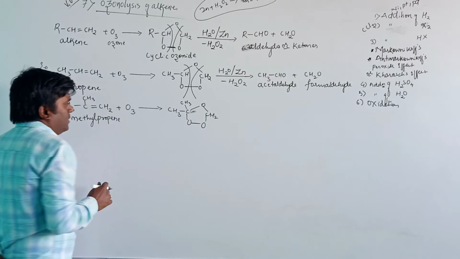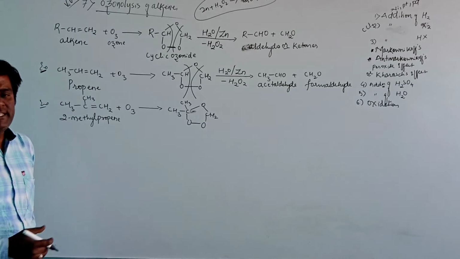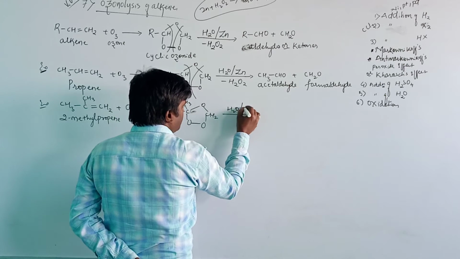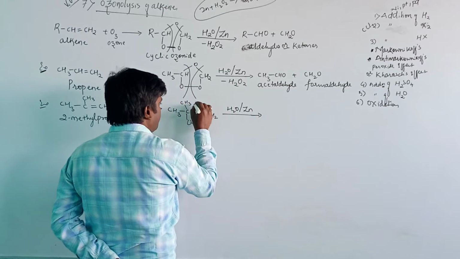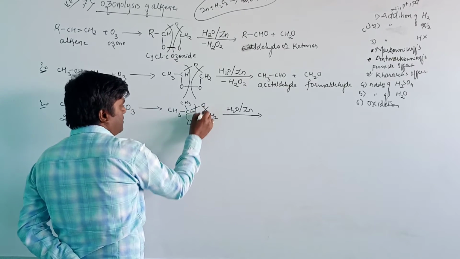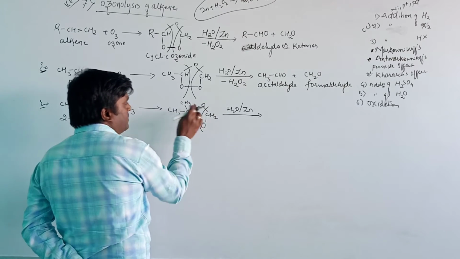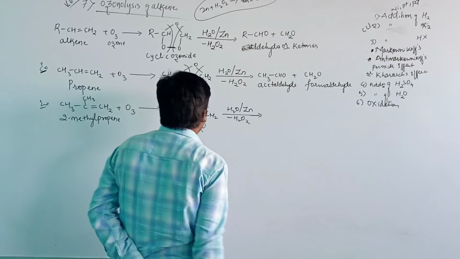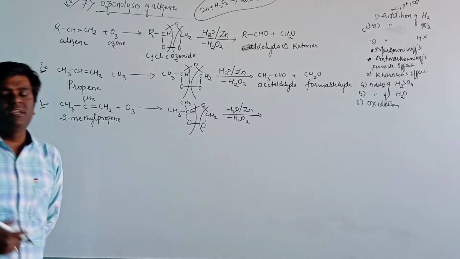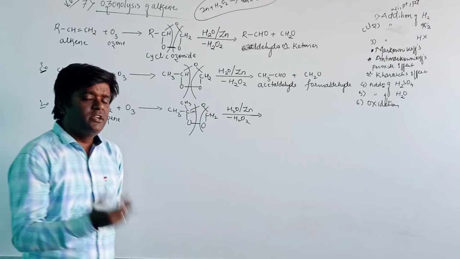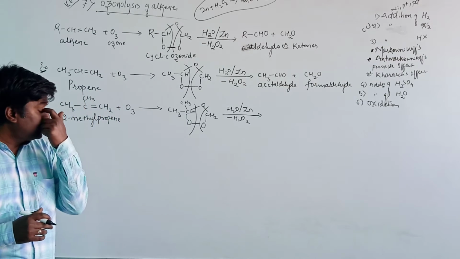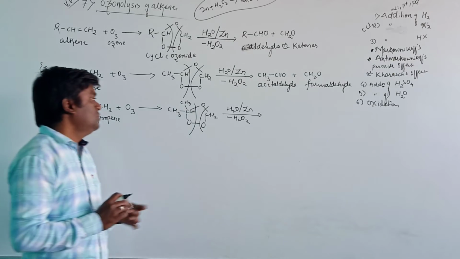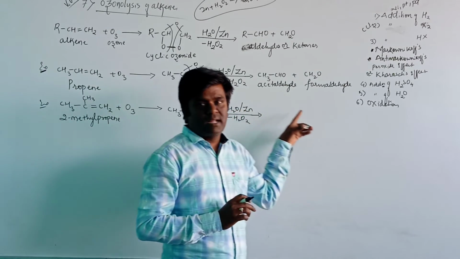This will undergo hydrolysis in the presence of zinc. Then one oxygen will be added to this carbon atom and another will be added to this carbon atom. This oxygen will be added to water molecules and get converted to hydrogen peroxide. This is a strong oxidizing agent. Further, it will undergo oxidation of the aldehydes and ketones to carboxylic acid. Therefore, to prevent further oxidation, we will use zinc as the catalyst.